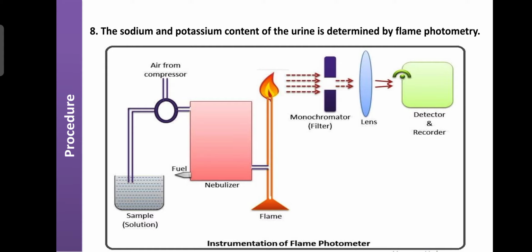Then the sodium and potassium content of the urine is determined by flame photometry with the help of the analyst. Or if you are familiar with the flame photometer, then you can go for the analysis of sodium and potassium from the urine.